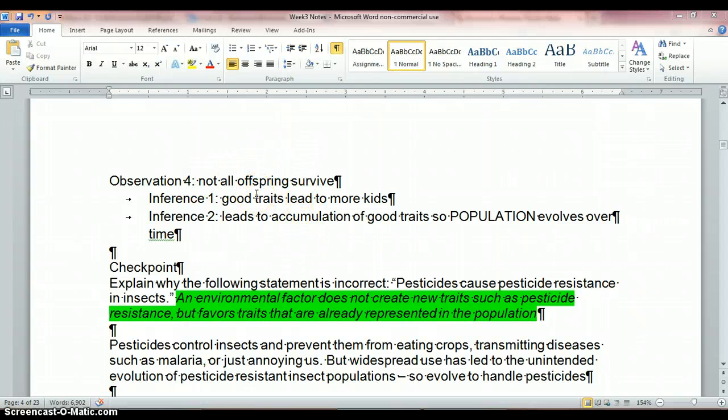The inference here is that good traits lead to more children, and inference 2 is that the accumulation of good traits in a population thus evolves over time. So your good kids have more good traits. This leads to an accumulation of good traits, and that leads to the population evolving. So the individual affects the overall, but it takes until it's overall for a really big change to see.